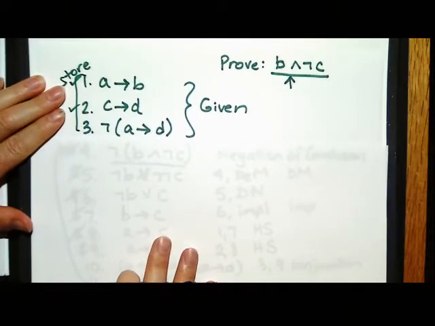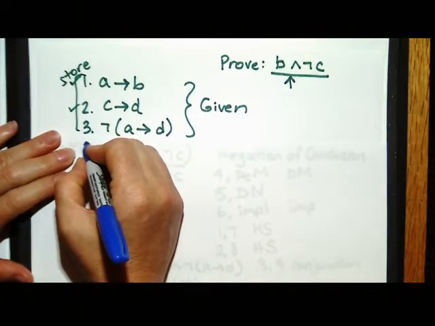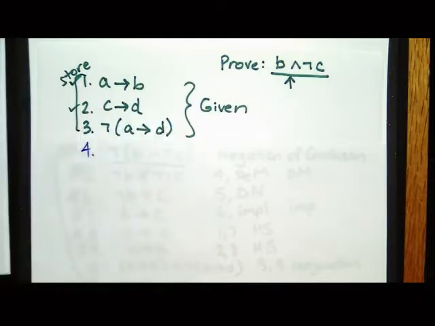Okay, so let's do this by direct proof. So if I do this by direct proof, what I'm going to do is look at what I'm trying to prove, and then try to find something in the givens that looks as close as possible to that, or at least gets me some of the variables that are in what I'm trying to prove.